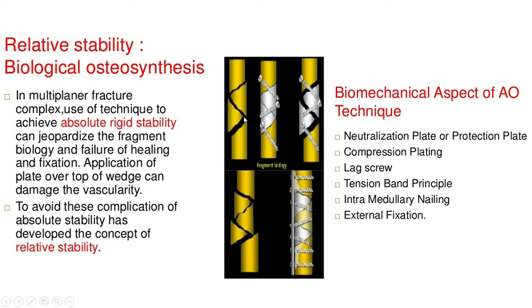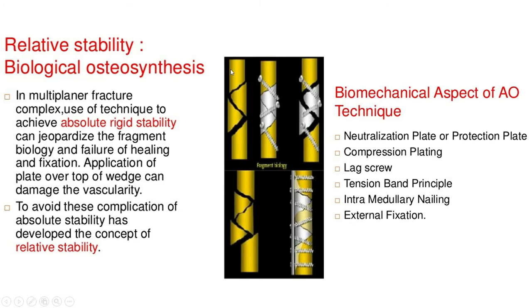So where we can allow the micro motion of the fracture, we can put such a type of stabilization that helps biological healing, or that will help to prevent periosteal stripping, or we can use the fracture hematoma for its healing property.